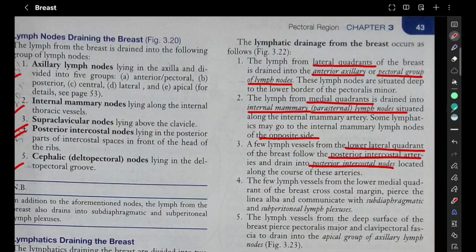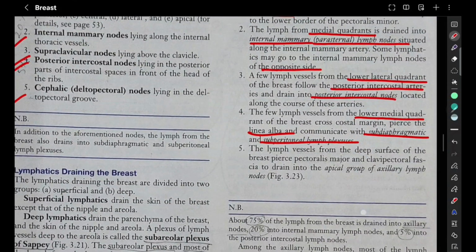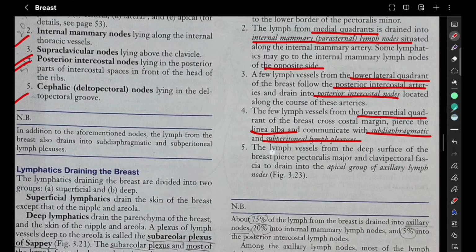Obviously, lymph cannot drain into an artery; it drains into lymph nodes. A few from the lower medial cross the linea alba and communicate with the subdiaphragmatic and subperitoneal lymph plexus. And vessels in the deep surface pierce the pectoralis major and clavipectoral fascia and drain into the apical group of axillary lymph nodes.